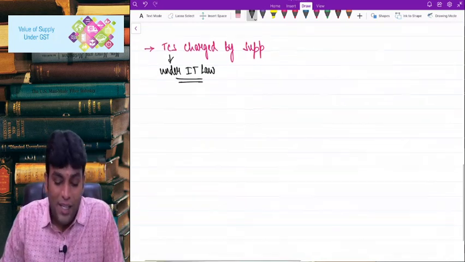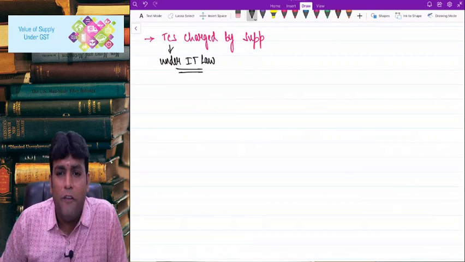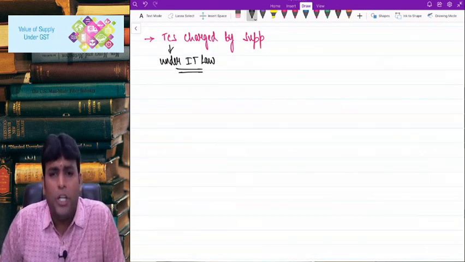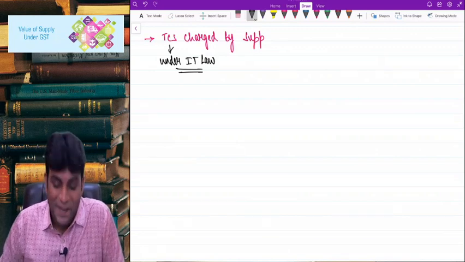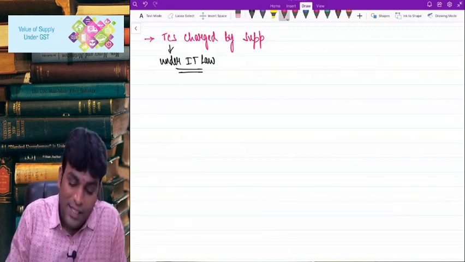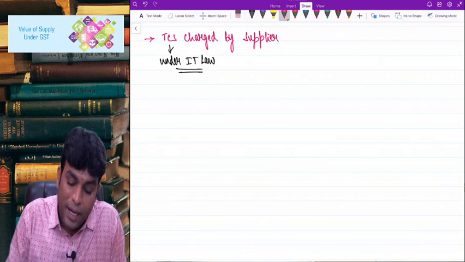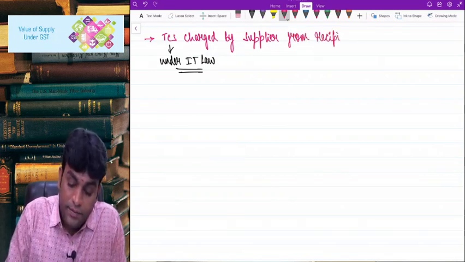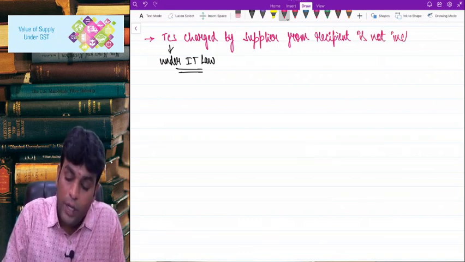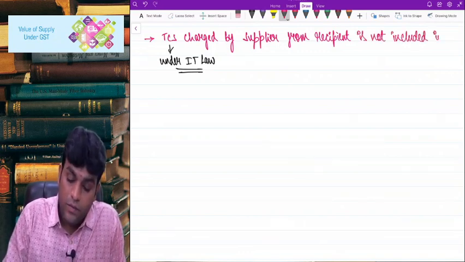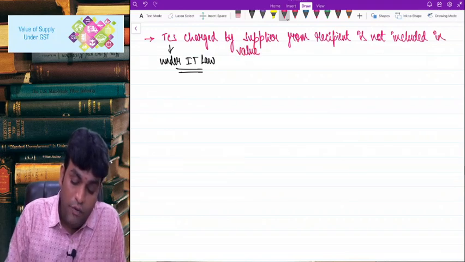Example for that, my dear friends, in income tax, whenever there is a sale of motor vehicle more than 10 lakh rupees, they collect 1% as TCS. So what clarification they have given is that TCS charged by supplier from recipient is not included in value of supply,